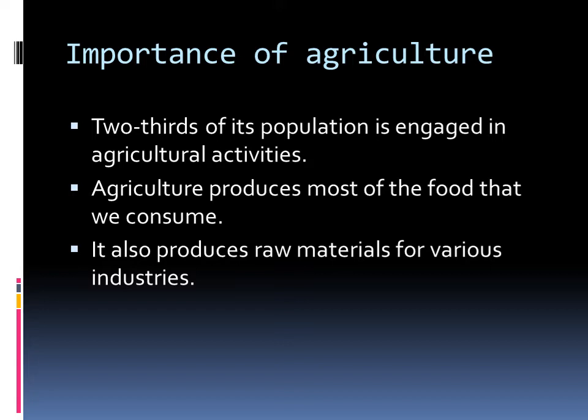Agriculture provides us food. It also provides raw material for our different industries. And now most agricultural products are also exported, and the major export products are tea, coffee, rice.